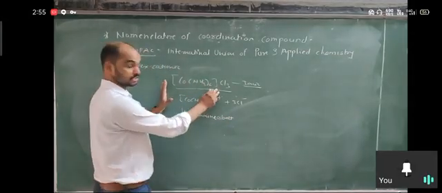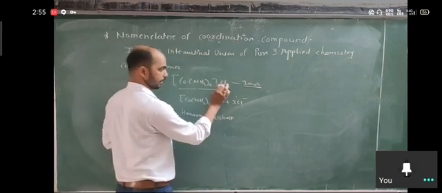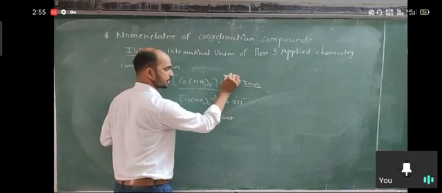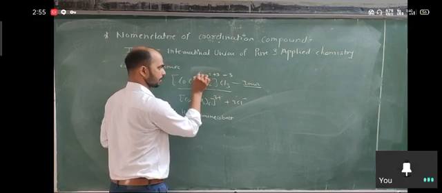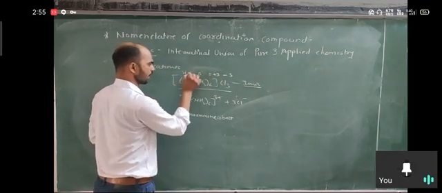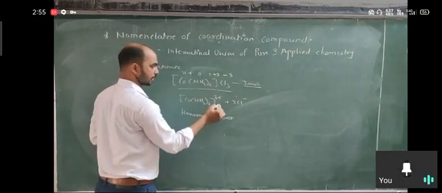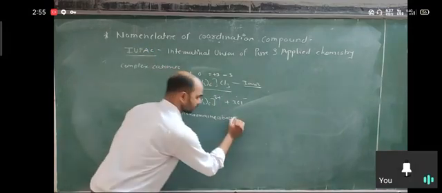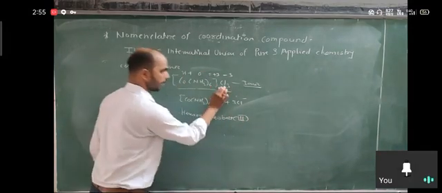Here, calculate the oxidation state. How? What is the charge? Minus 3 charge is here, plus 3 charge is here. NH3 is 0 because it is neutral. So x plus 0 is equal to plus 3. That means x is equal to plus 3. So oxidation state is 3. And in the end, there is Cl.